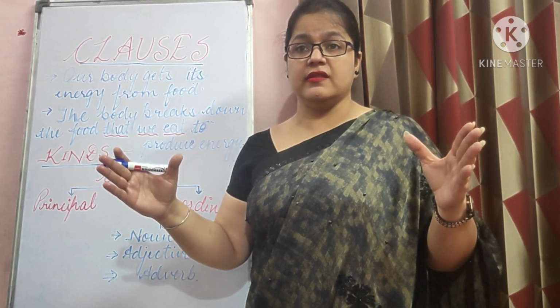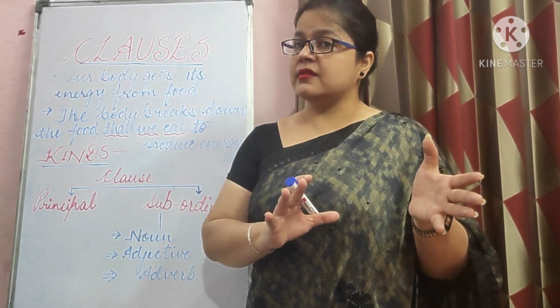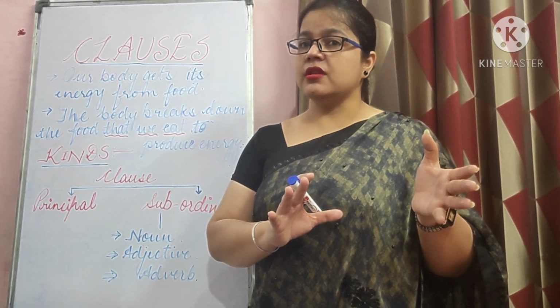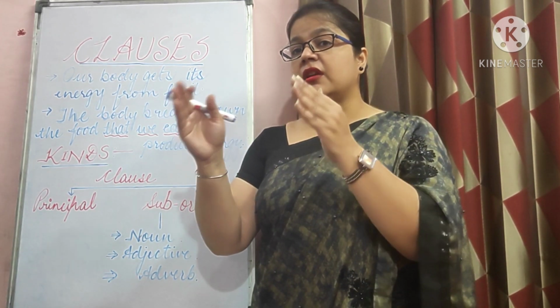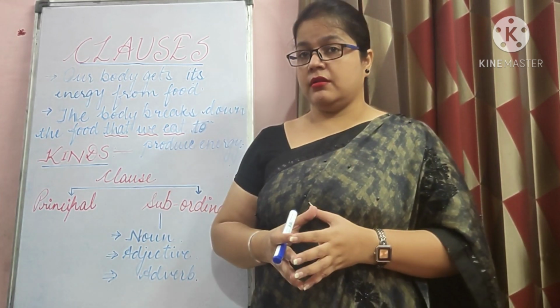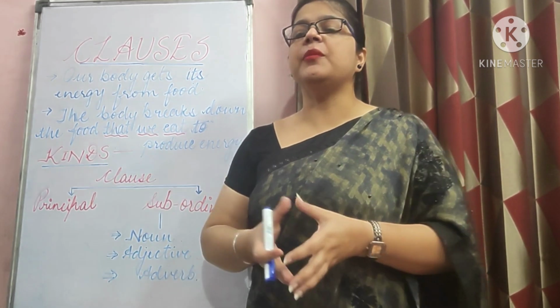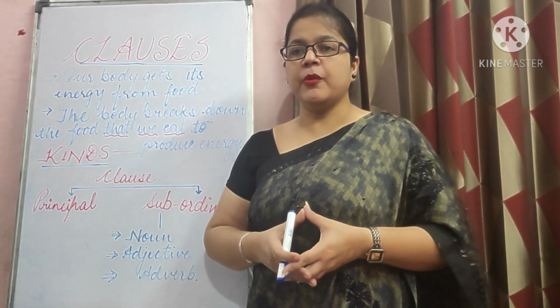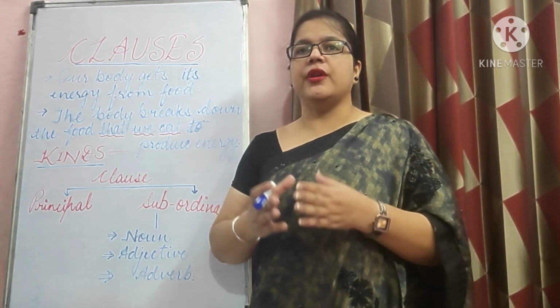Never speak an unkind word is complete in its sense. Understood? It is complete in its meaning. But this part, that might hurt others, needs to be added with the previous one. Until and unless we provide that principal clause, it is incomplete in its meaning, right? Got my point?